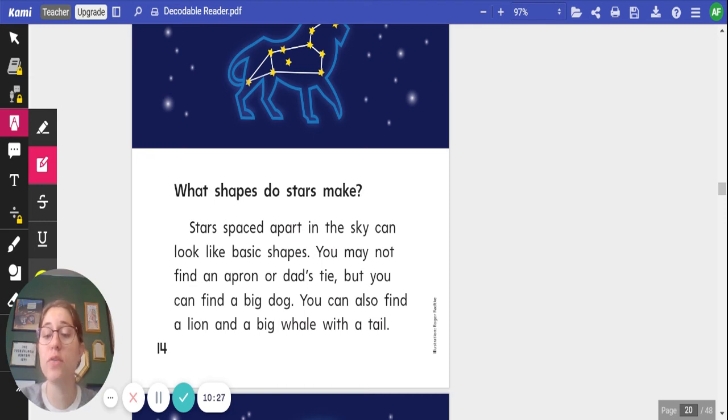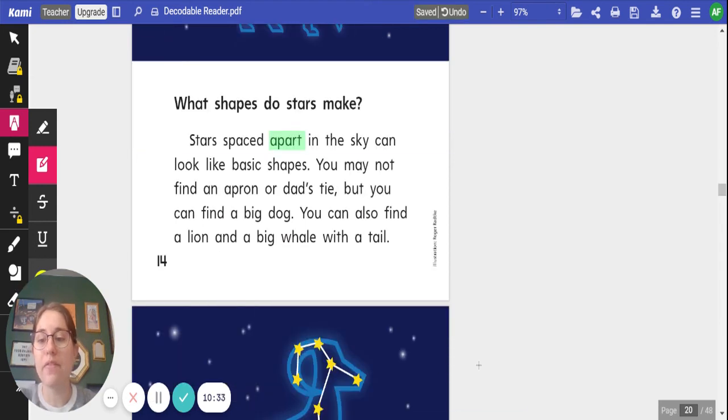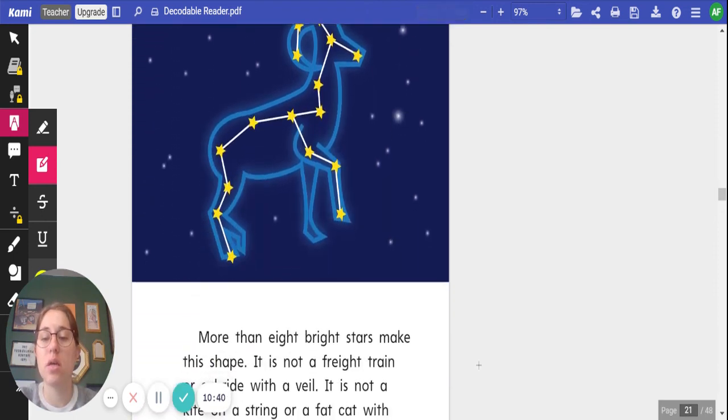Again, pause the video and see if you can find any of our high frequency words. Write them down if you find them. All right, and I found the word apart. Stars spaced apart in the sky can look like basic shapes.